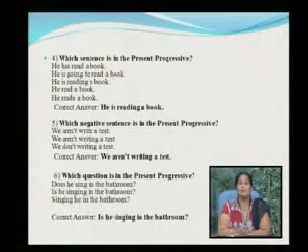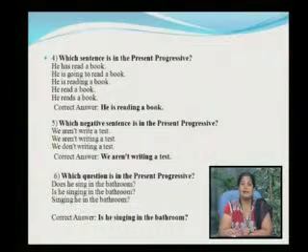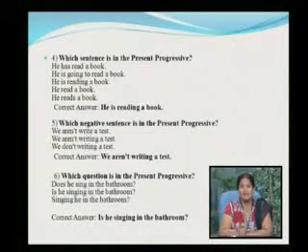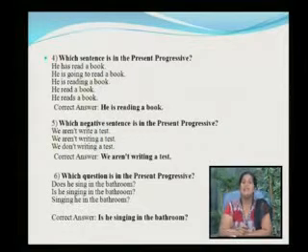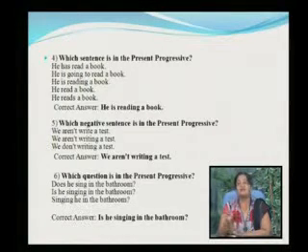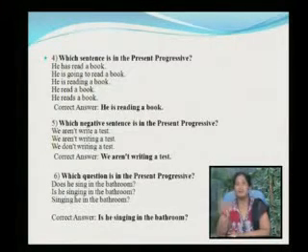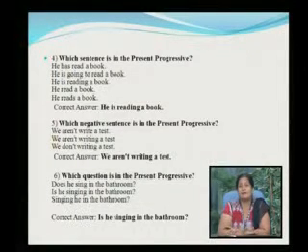He is going to read a book is in future tense, future continuous tense. But he is reading a book is in the present progressive tense. He read a book is incorrect because he is the third person. Along with the third person, the verb will have s or es. Therefore, he reads a book. He is reading a book is the correct answer.